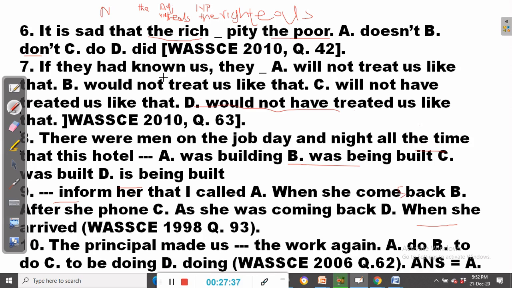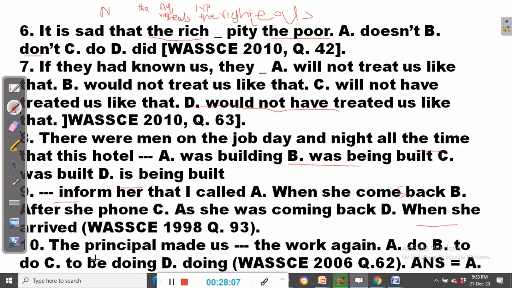That is the third conditional, because in that case it is reporting a hypothetical, impossible situation. But this one is the zero conditional that reports a natural result. This question is taken from WASSCE of 1998, and it is question number 93.